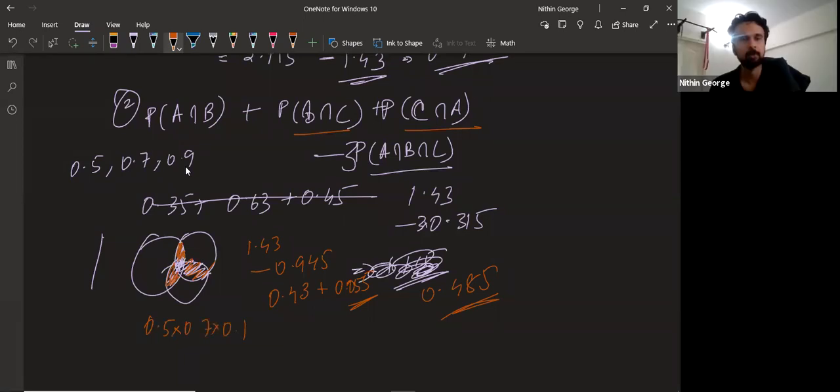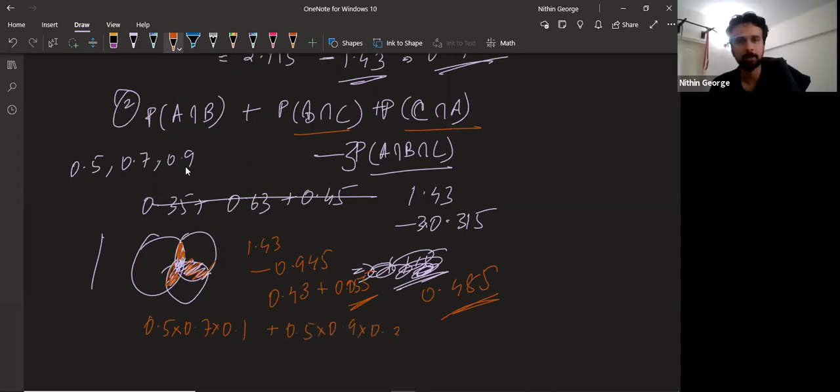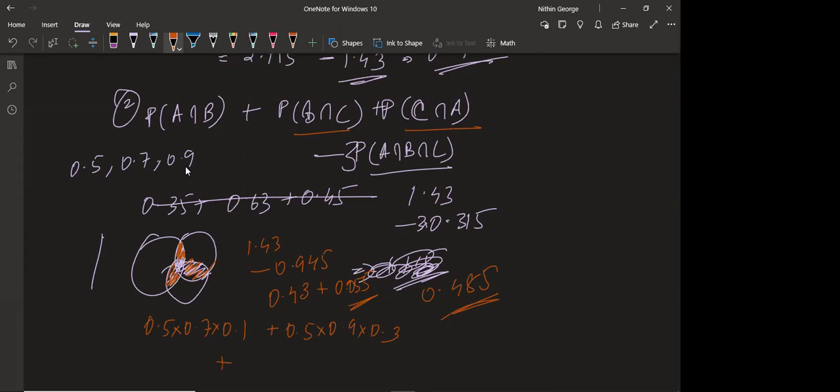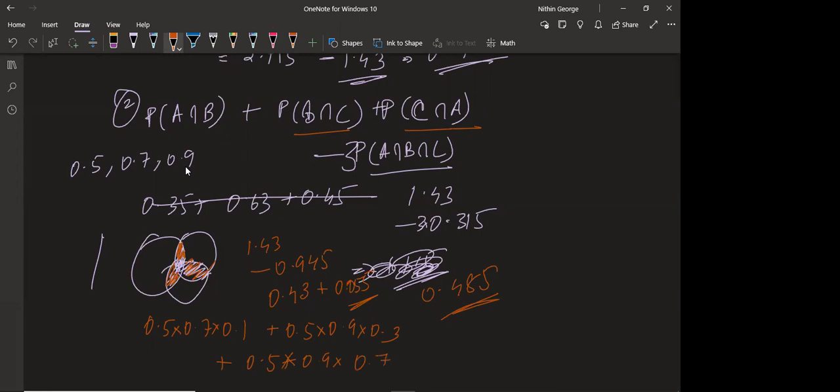Then plus 0.5 into 0.9 into 0.3, plus 0.5 into 0.9 into 0.7. It should give the same answer logically, but I need to verify. Same answer you're getting? Yes, sir.